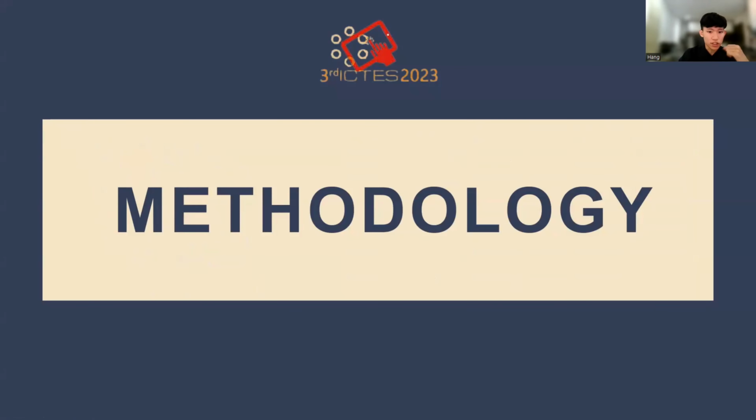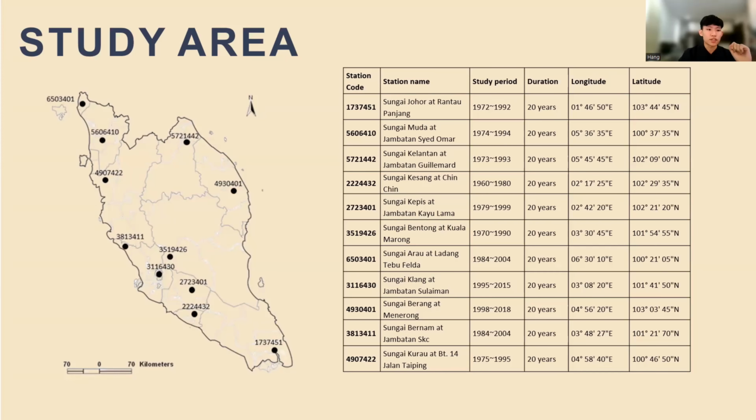After our literature review, this is our methodology, and this is our study area. Our study area is Peninsula Malaysia. We have a total of 11 streamflow stations, 8 of them located on the west coast of Peninsula Malaysia and 3 of them located on the east coast of Peninsula Malaysia.